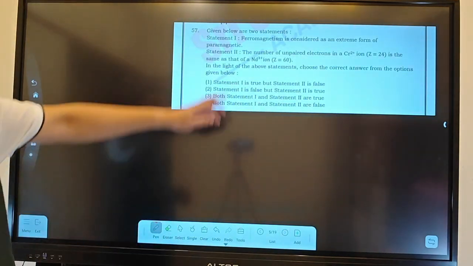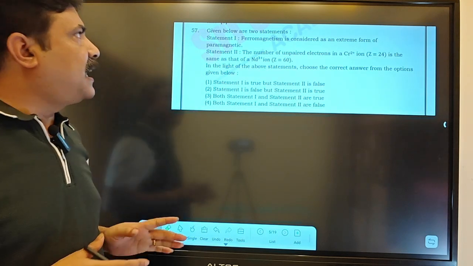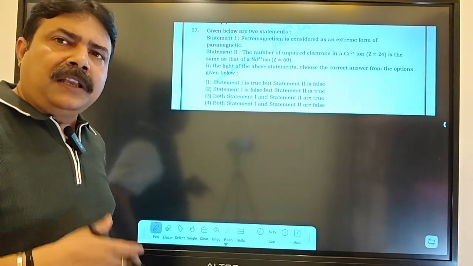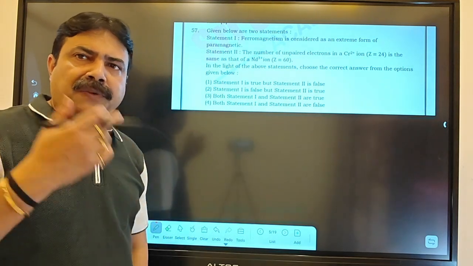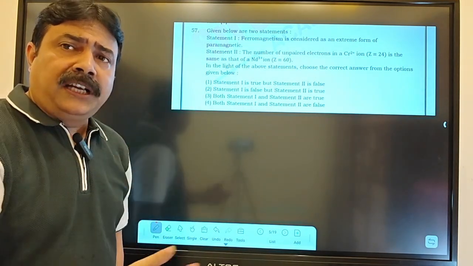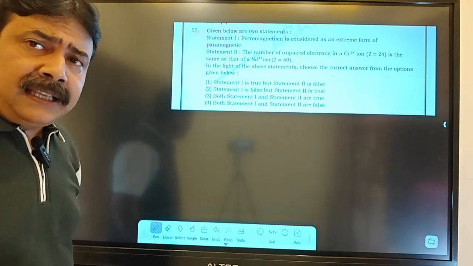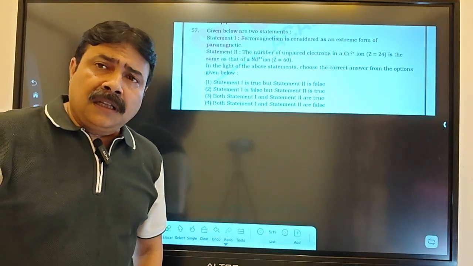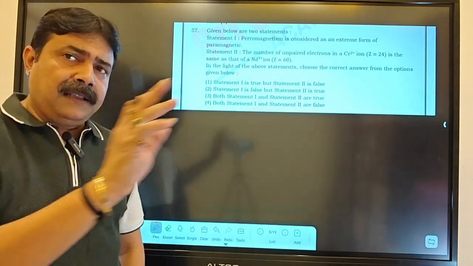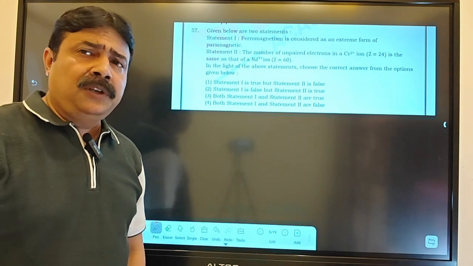In this question they are asking: ferromagnetism is considered as the extreme form of paramagnetism. Yes, definitely. Why? Paramagnetic means unpaired electrons. They will be influenced by an external magnetic field and will start orienting themselves along the external magnetic field. But ferromagnetic substances are like nickel, cobalt, iron. When you apply the external magnetic field, their alignment also takes place.